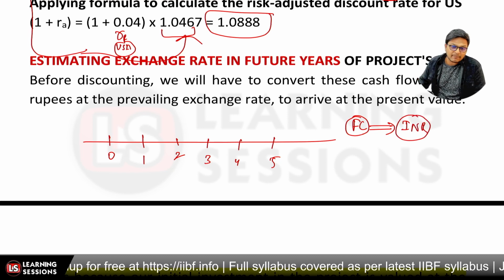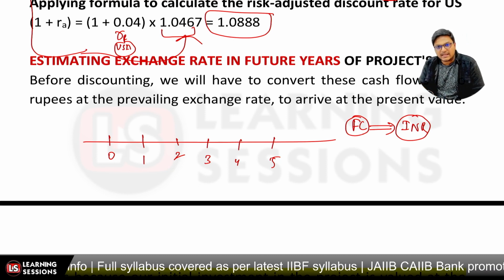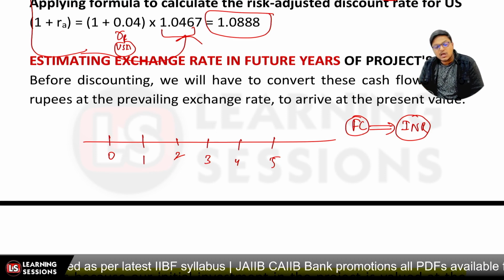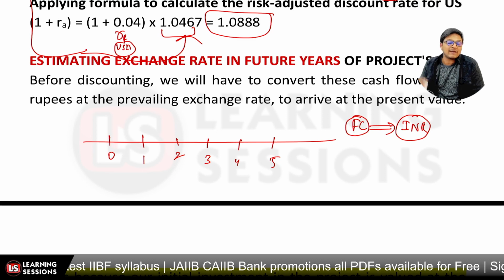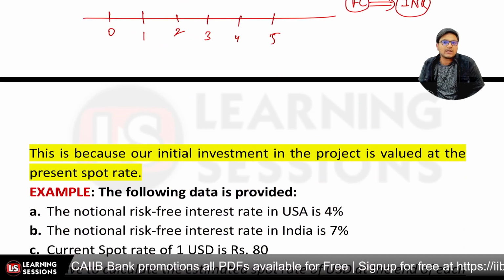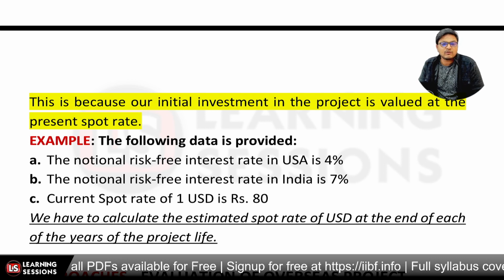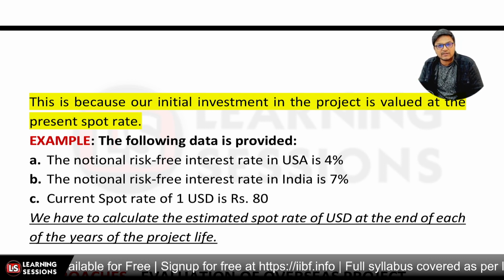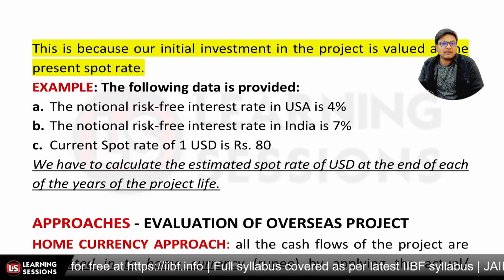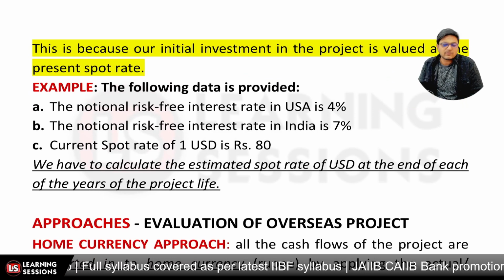Prevailing rate means the rate at which we will be receiving those cash flows, because we are anticipating that we will be receiving 10,000 USDs after 1 year or 50,000 USDs after 2 years, but we do not know what foreign currency exchange rate would be applicable at that particular time, right? So we need to calculate it, and for that purpose let's have a look at the data. The notional risk-free interest rate in India is given to be 7%, the current spot rate is given to be 80 rupees, and we have to calculate the estimated spot rate for each of the years of the projected life.